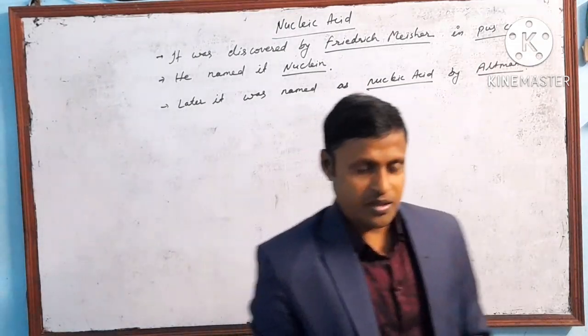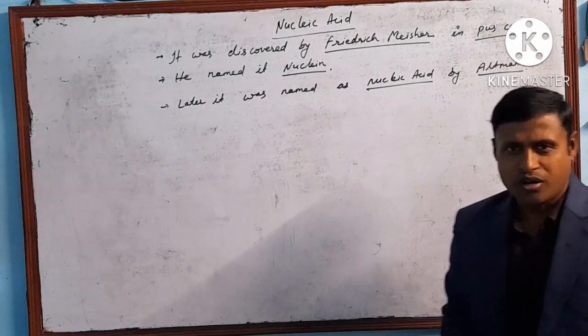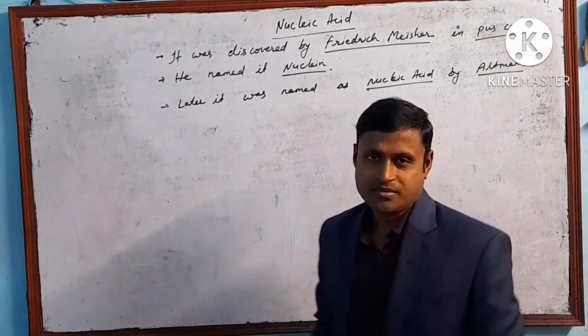So this is the discovery of the nucleic acids.